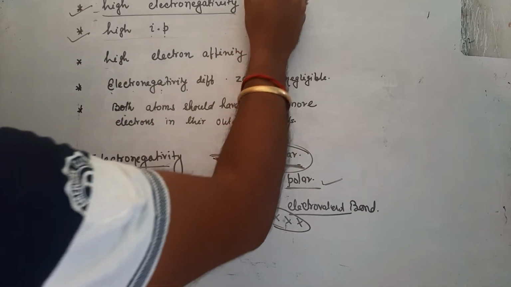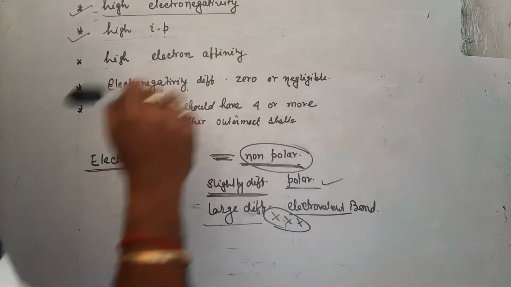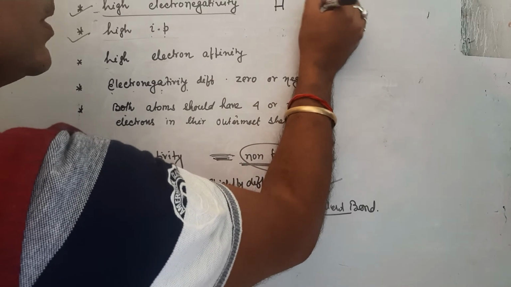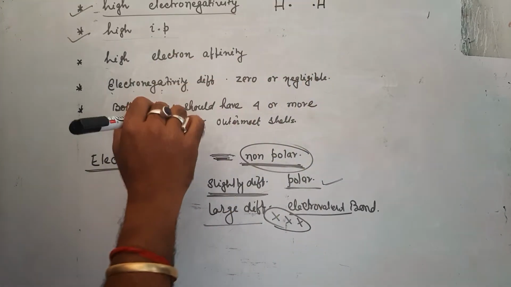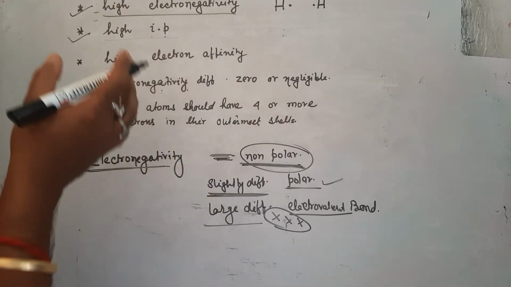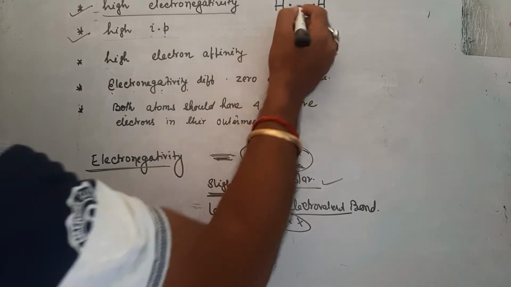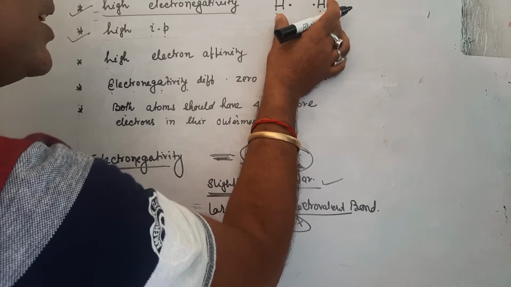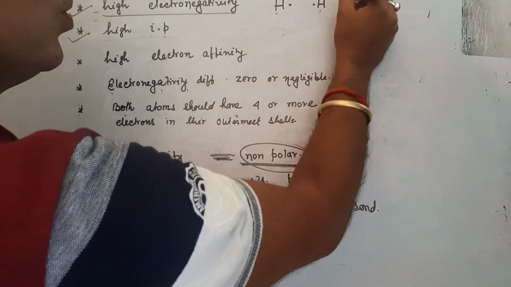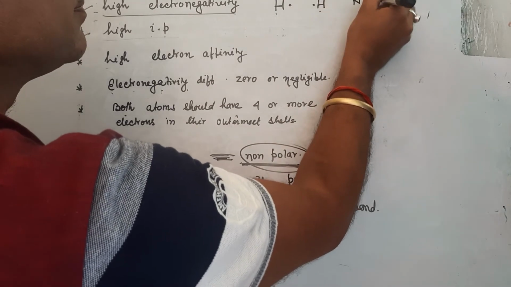How? Suppose you take hydrogen. Why is hydrogen non-polar? You know, 2 atoms of hydrogen, both are the same atoms, so their atomic size is also the same, their electronegativity is also similar. So both atoms have equal electronegativity, and equal electronegativity means a non-polar compound.